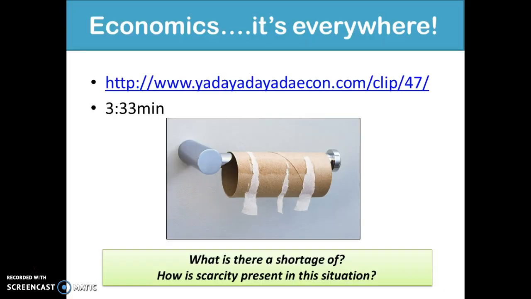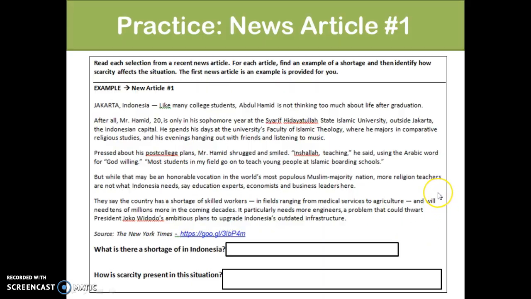Another way we can look at this is by looking at things all around us. There's a popular television show called Seinfeld back in the 1990s, and if you click on this link, it goes to the clip, and you can identify how there's a shortage and then how scarcity is present in that situation.